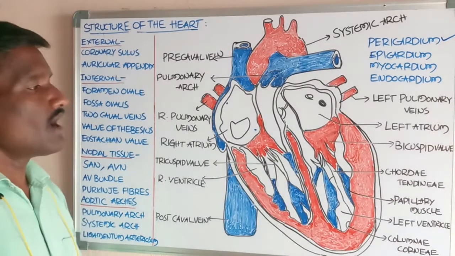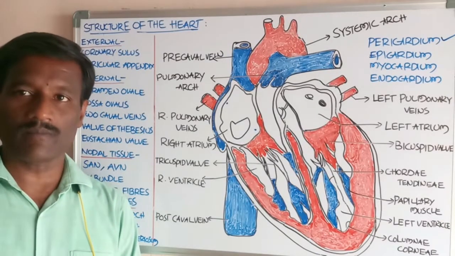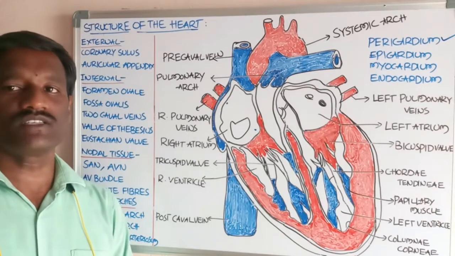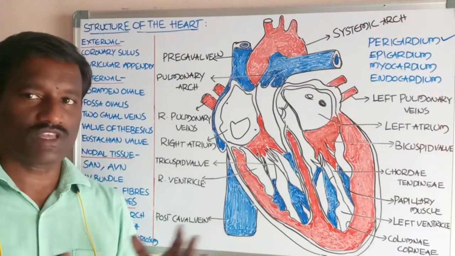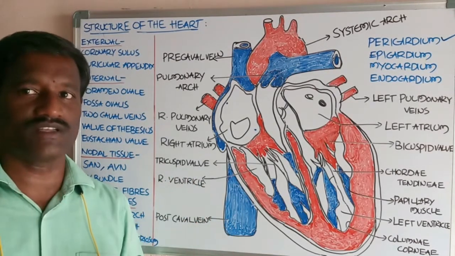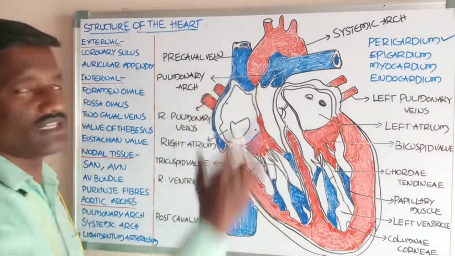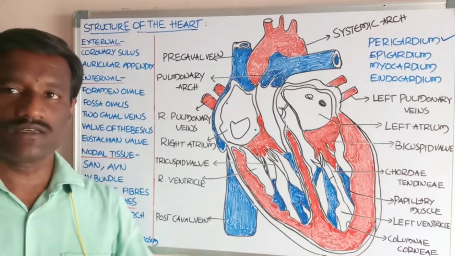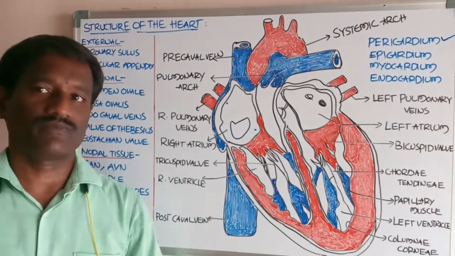Okay students, the heart is located at the mediastinum of the body. Mediastinum means the space between the two lungs in the thoracic region. That is called the mediastinum. Next, the heart size is that of a clenched fist.